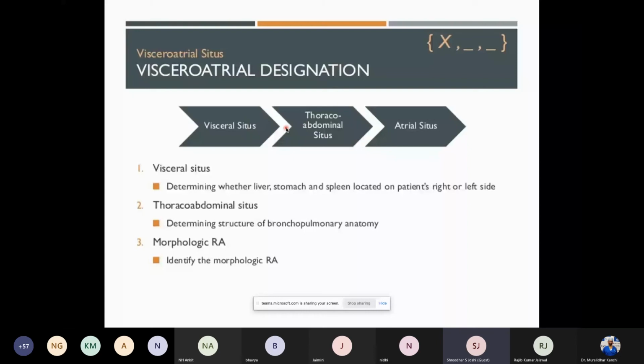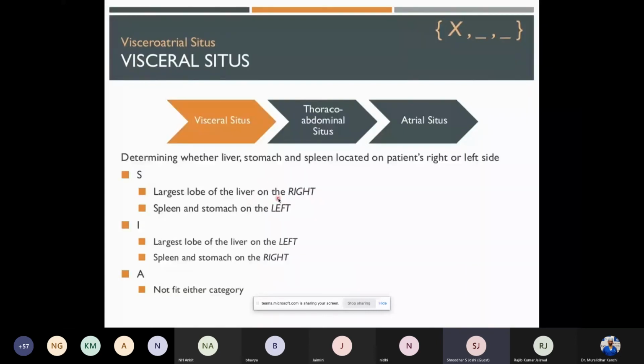So in visceral situs, the defining part is the largest lobe of the liver, whether it is on the right or the left, and the spleen and stomach, whether they are on the left. If this combination exists, it's a situs solitus with respect to the visceral situs. If the largest lobe is in the opposite direction, and the spleen is on the right side, we say it is situs inversus. If we are not able to make sure which lobe of the liver is where, the spleen is not sure, the stomach is not sure, then we go with ambiguous. So among the visceral situs, this is what it is with respect to liver and spleen.